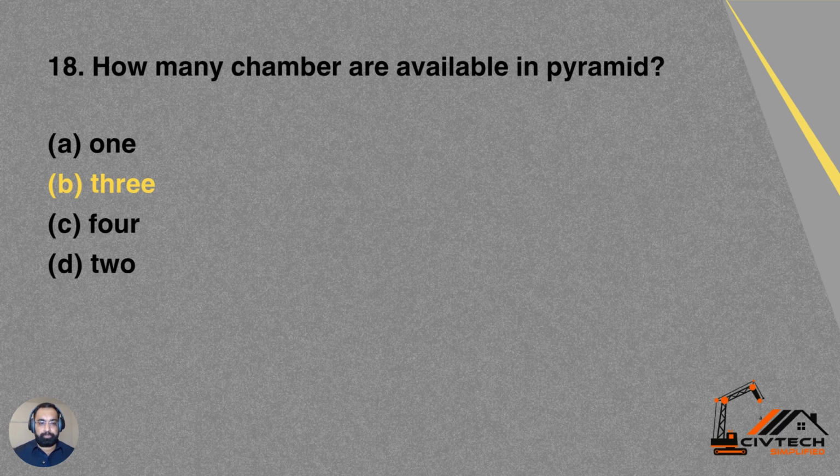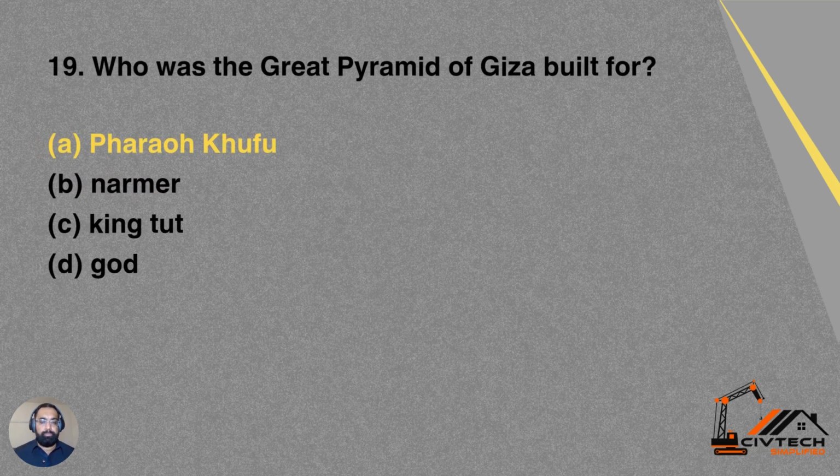Question 18. How many chambers are available in the pyramid? Option A 1, option B 3, option C 4, and option D 2. We already discussed that there are three chambers in the pyramids.